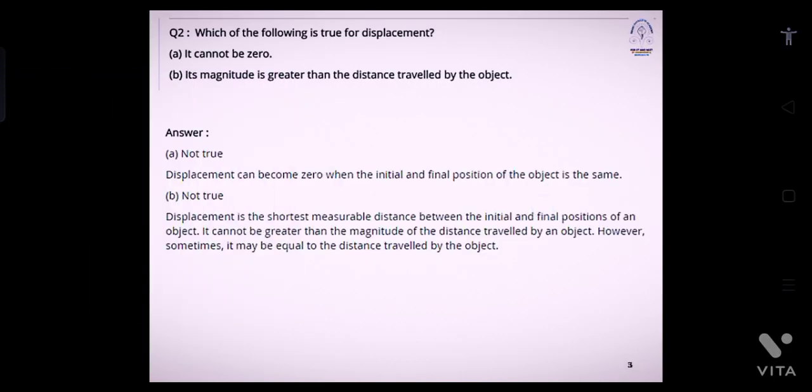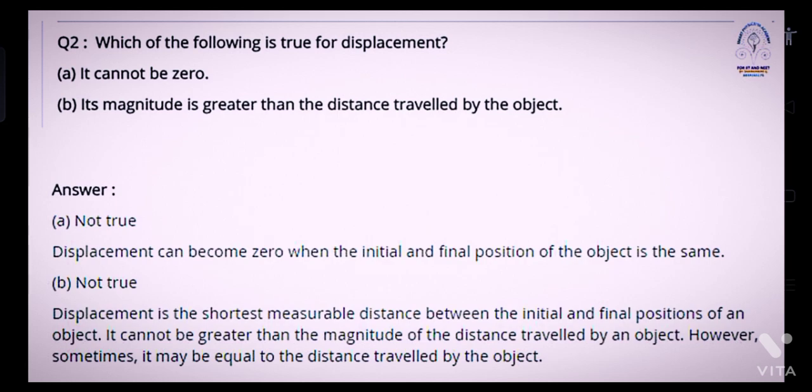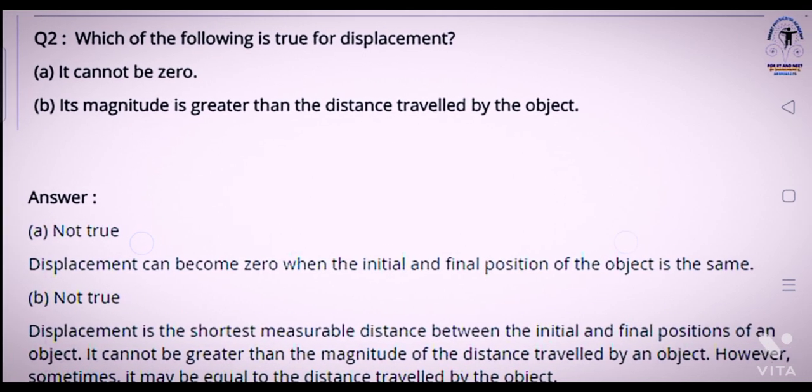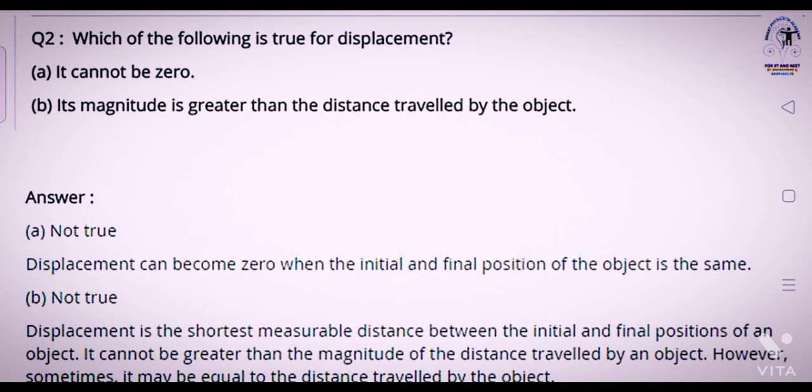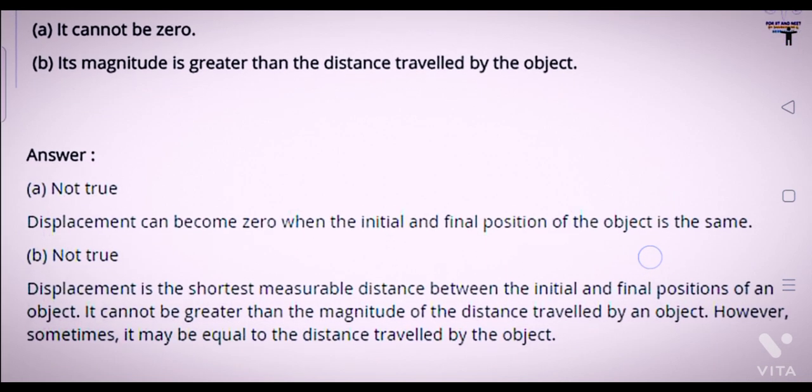Question number 2. Which of the following is true for displacement? A. It cannot be 0. B. Its magnitude is greater than the distance travelled by the object. Answer is